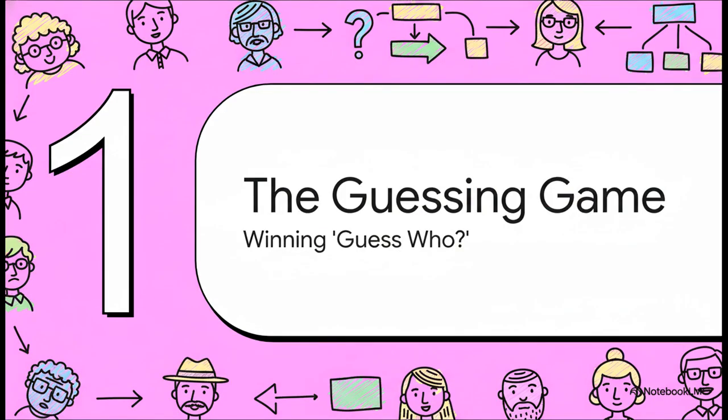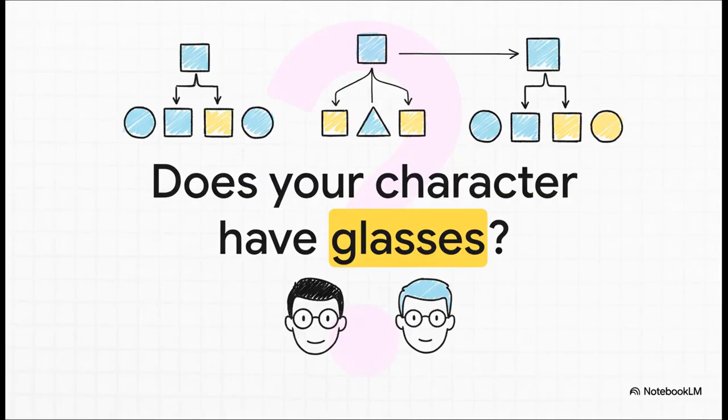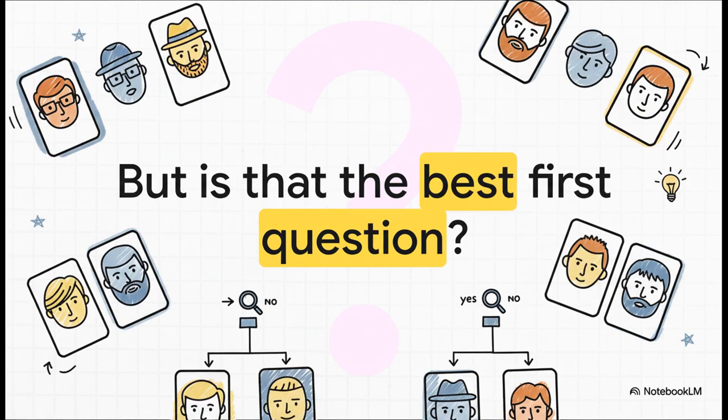You've got this board full of characters. Your opponent picks one. Your job? Figure out which one it is and do it in as few questions as you possibly can. Sounds pretty straightforward, right? A pretty common first question is, does your character have glasses? You know, it feels like a solid move. It splits the board, you get to flip down a bunch of faces, and you feel like you're making progress. You're narrowing things down.